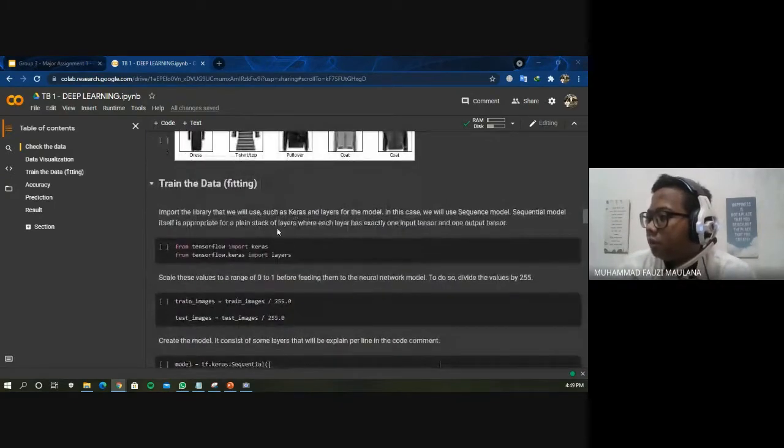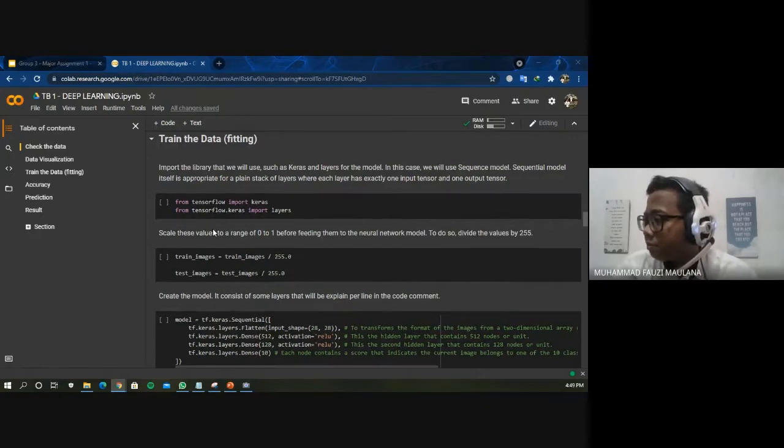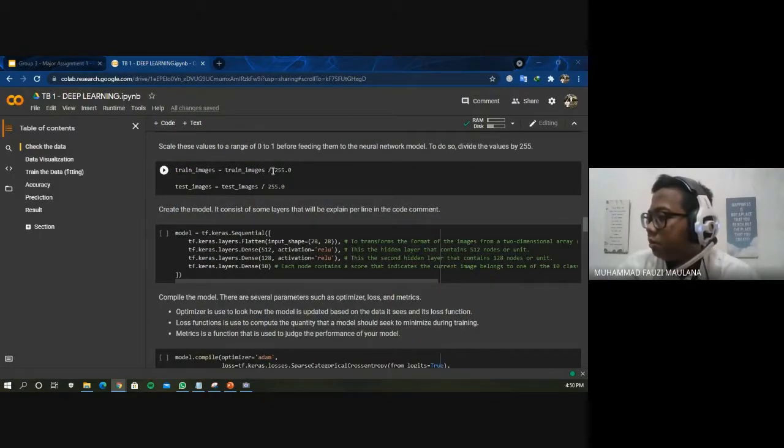After that, we train the data, also called fitting. To train the data, we need the class and layer, so we need to import the library again. After that, we need to scale the values to a range of 0 to 1 before feeding them to the neural network model. To do this, we divide the values by 255. So the training images will be divided by 255.